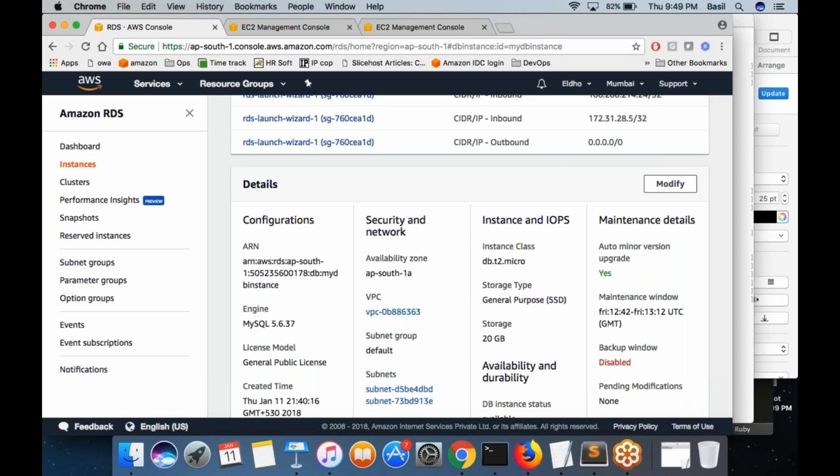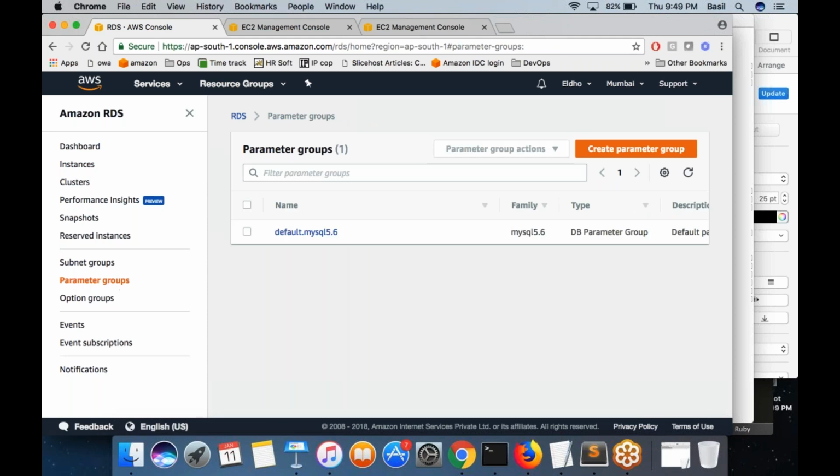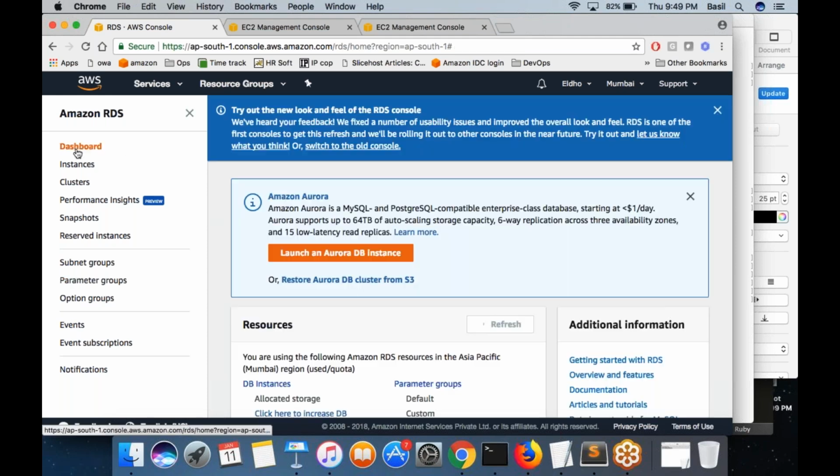So how will you make changes to the MySQL variables without having access to the operating system? Actually, what AWS provides is something called a parameter group. There is something called a parameter group. Basically, you can create the parameter group as a service as well. This is the parameter group for the instance that I have created.